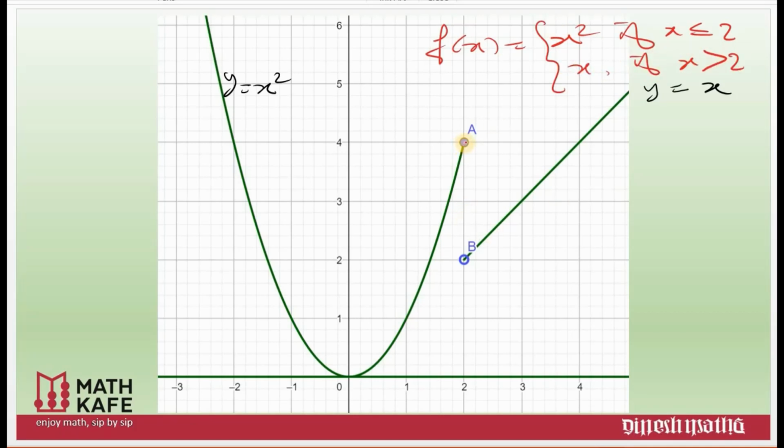See, this value 2 is included here. This is the graph of the first part of the function and this one. And I hope you remember this style of functions, and these are called piecewise functions.